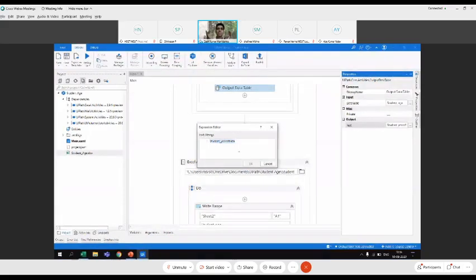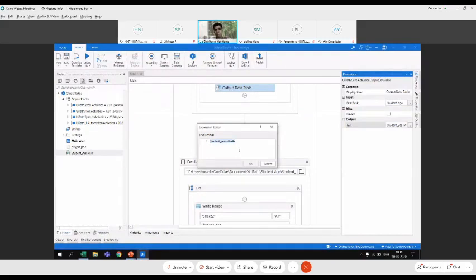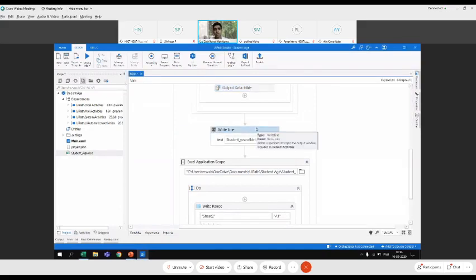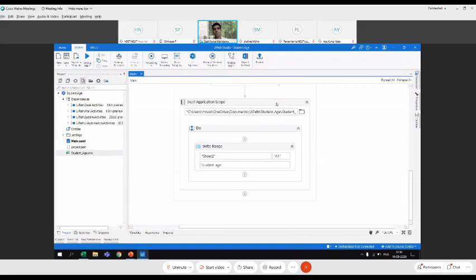Loop iterates. Next is 25, for instance. Then year of birth is 1995. That is getting appended to student_year of birth. Like that, the loop repeats, you are creating a string of your results, and you are printing that string of results. Good. After this, we are now interested in writing it back to the CSV.